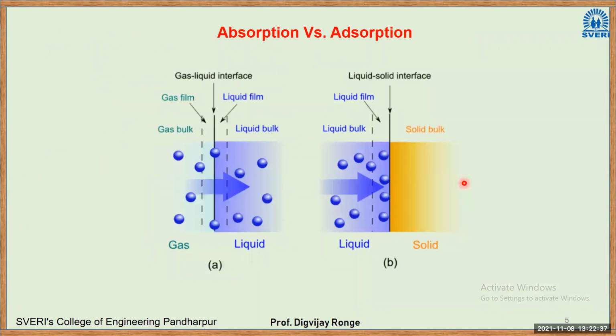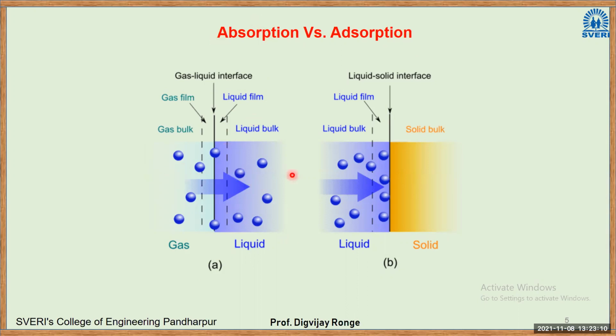Now, the next concept, the basis for the VARS, is understanding the difference between absorption and adsorption. These are two different phenomena you have already studied in your 12th chemistry, right? We'll see them one by one. First is absorption. Here is an example. We have a liquid and a gas.